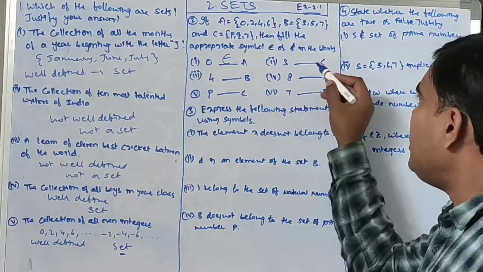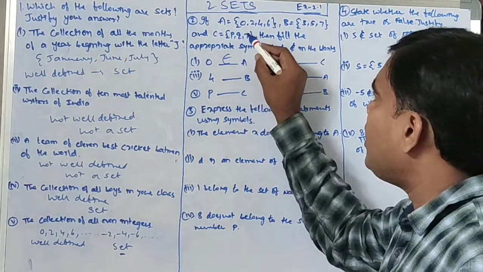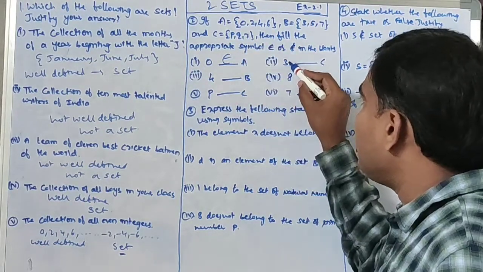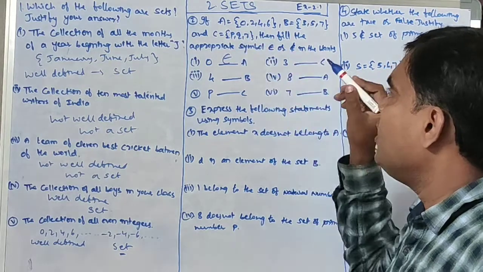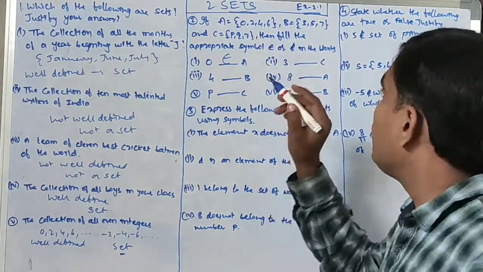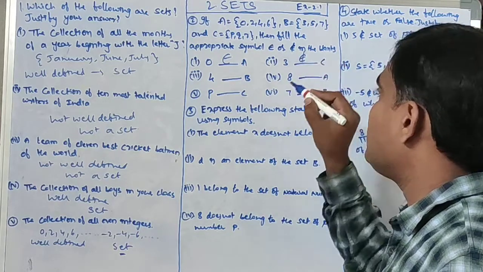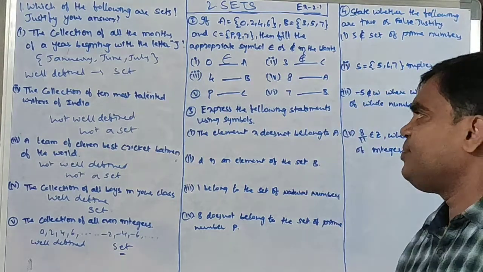Next, 3 and C. I want to observe the set C. C = {P, Q, R}. If we observe the set P, Q, R, 3 is not appearing in C. So 3 does not belong to C. We write the belongs-to symbol with a cross, which is not belongs to. 3 is not in C.